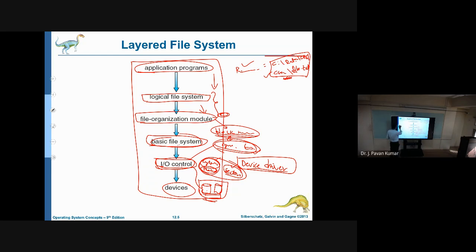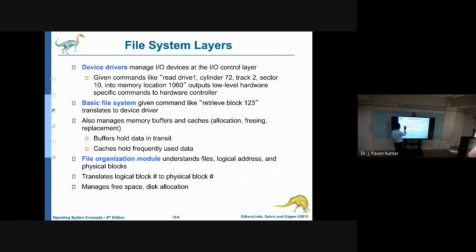Let us see one by one. Device drivers, as we have seen: whenever we want to read drive 1, cylinder 72, track 2 and sector 10 into memory location 1060, the device driver can perform that kind of operation. That is the functionality of the device driver. Next, the basic file system gives an instruction like retrieve block 123. This command is given to the basic file system, which then translates it for the device driver.